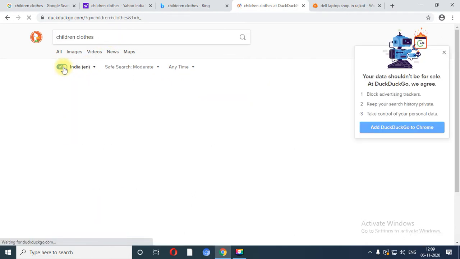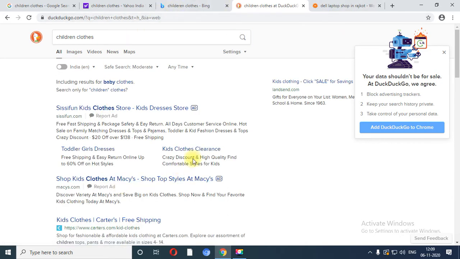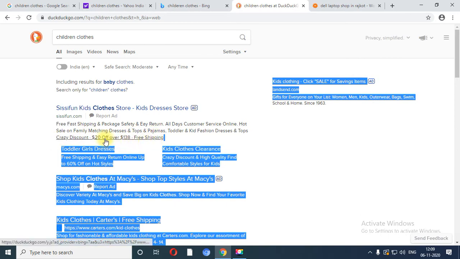Over here, if you belong to India, at that time you can click on this particular button. If this is unchecked, at that time results will come from all over the world, and you are able to see that this particular site contains the price detail in dollars, right?